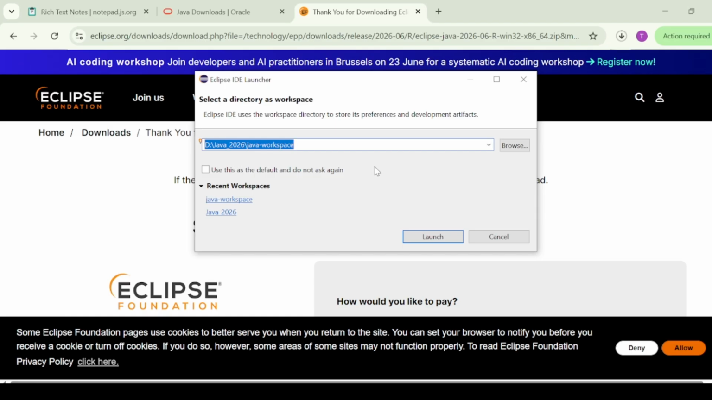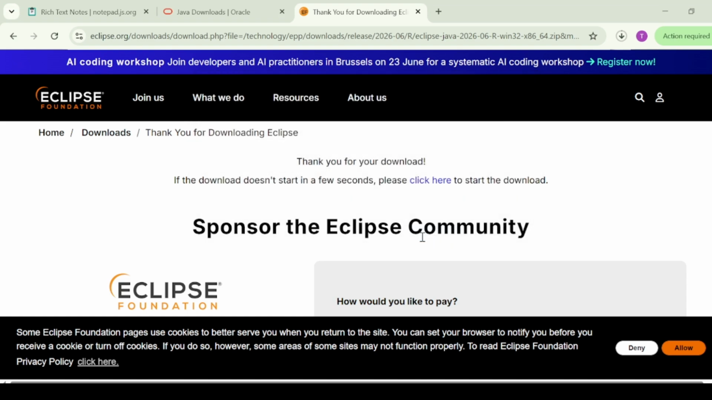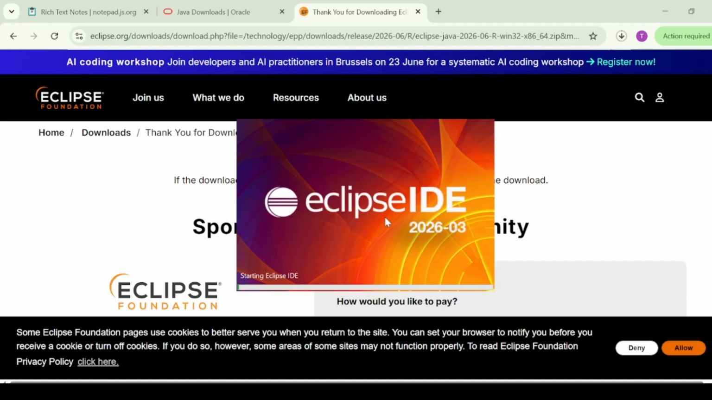When it starts, it will ask you to choose a workspace. Think of a workspace as a folder on your computer where all your Java projects will be saved. Every project you create in this series will live inside that folder, which for me is Drive D, a folder named Java 2026 Java Workspace. So you can keep the default location as well or choose your own. Either way is fine. Click on Launch. Eclipse will open an interface. It will take a few moments, and that's it. Now we are ready to start coding.